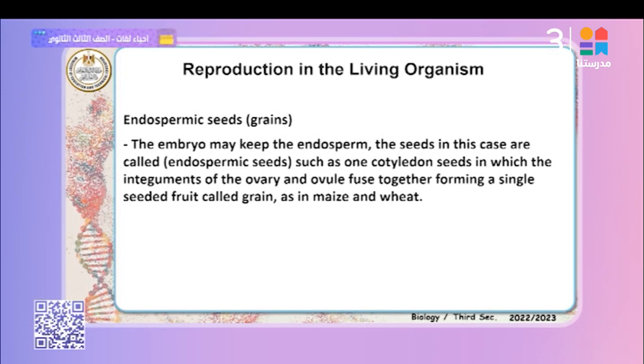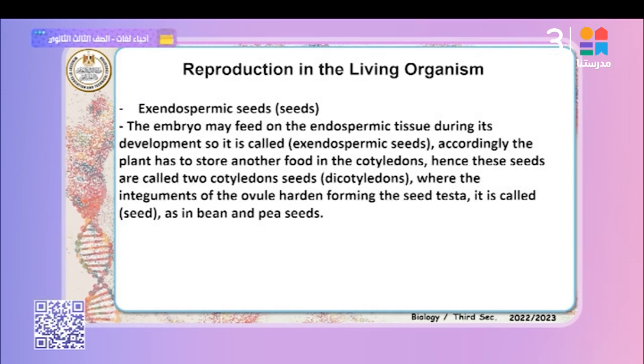Endospermic seeds, grains: the embryo may keep the endosperm. The seeds in this case are called endospermic seeds, such as monocotyledon seeds, in which the integument of the ovary and ovule fuse together, forming a single-seeded fruit called a grain, as in maize and wheat. Ex-endospermic seeds, especially in dicotyledons such as legumes: the embryo feeds on the endospermic tissue during development, and the plant stores food in the cotyledons.